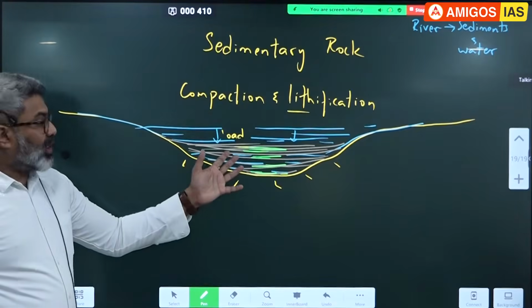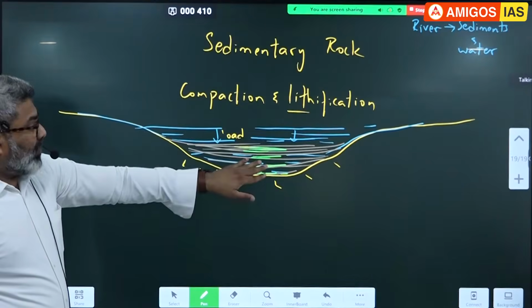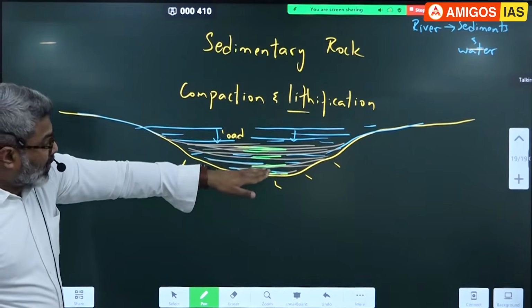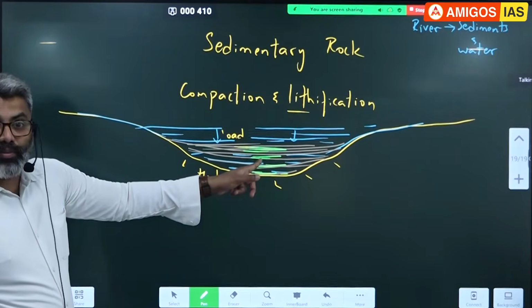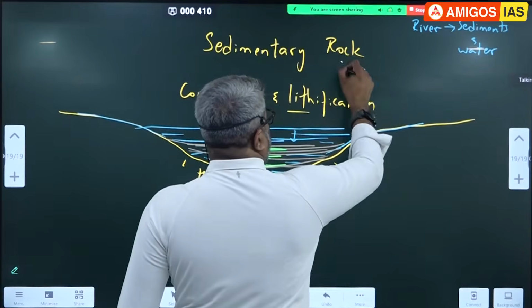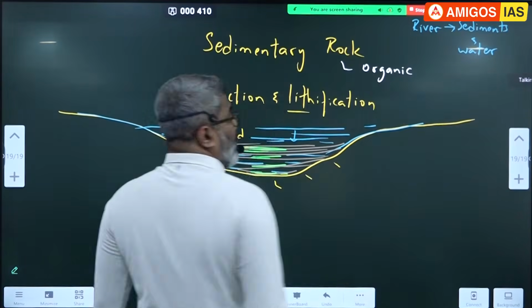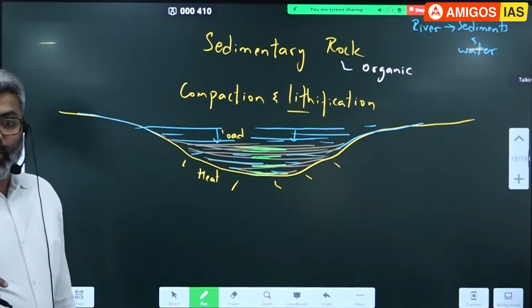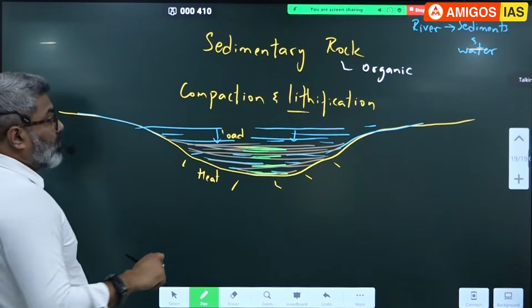Now I am going to explain this first. Let's complete one at a time. So what is happening? Here we have sediments. Among the sediments we have organic content. Can I say sedimentary rocks are rich in organic matter? Yes, sedimentary rocks are rich in organic matter. Clear?